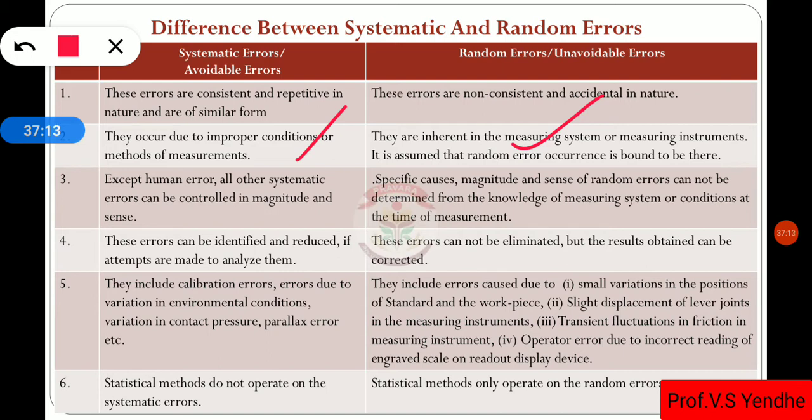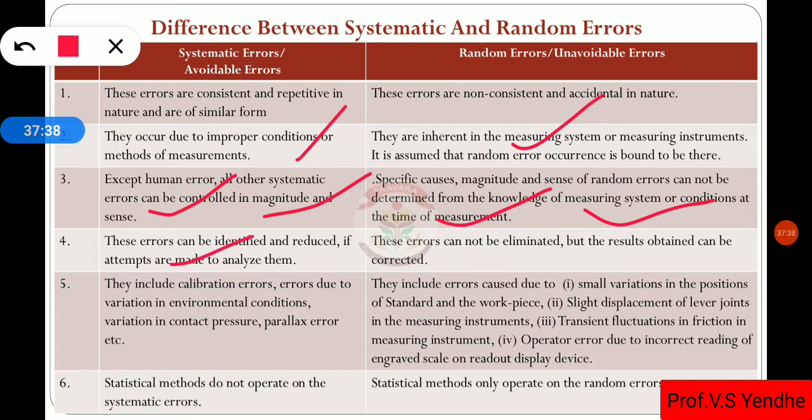Except human errors, all the systematic errors can be controlled. All the systematic errors can be removed or controlled by proper removal of errors. Then, random errors cannot be removed from the measurement.